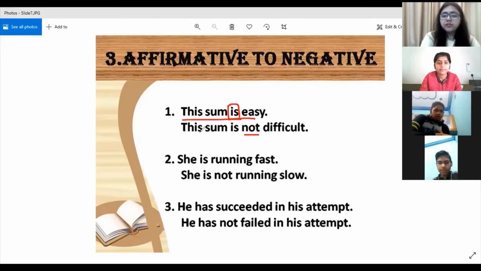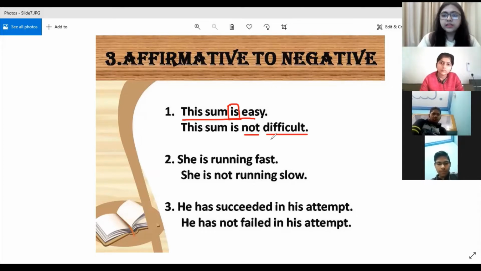Now if we don't write difficult, and instead of difficult we would have written easy, this sum is not easy, so the meaning would have changed. Okay, this sum is easy, this sum is not easy. Then the meanings are different. But what are we supposed to do? We are supposed to express that sentence in the same manner, I mean, having the same meaning. So how will it have the same meaning?